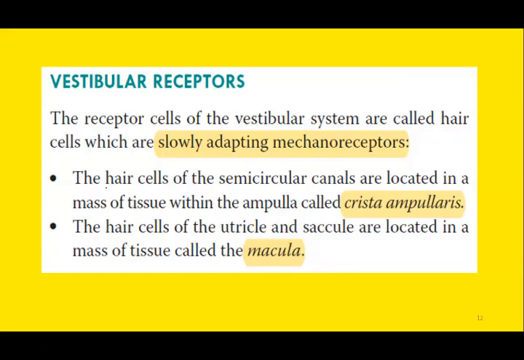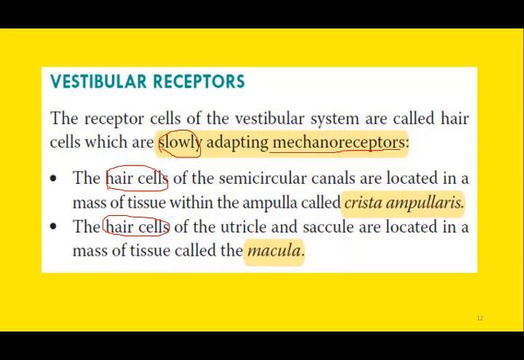receptors for the vestibular apparatus, the hair cells. And these hair cells are a subtype of mechanoreceptors, right? So the stimulus is mechanical in nature, and the hair cells present inside the vestibular system are the receptors. As far as adaptation is concerned, these hair cells are slowly adapting receptors. So they adapt very slowly. Yes, they do adapt to a certain degree, but the adaptation is very slow.